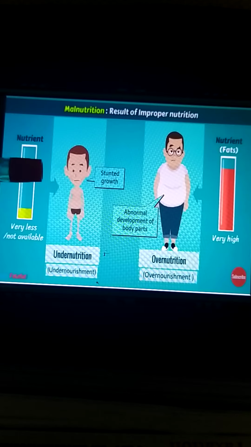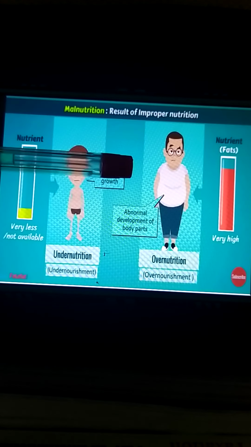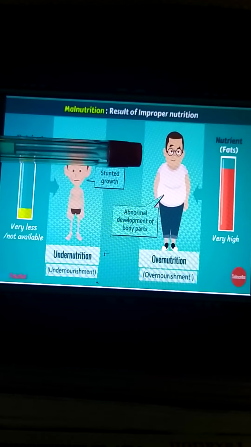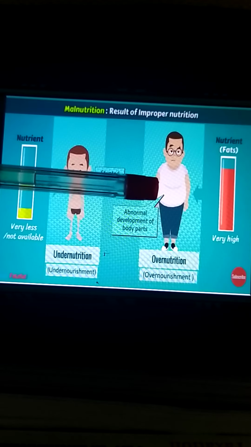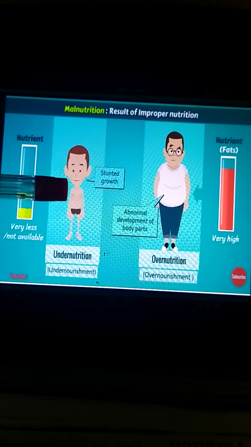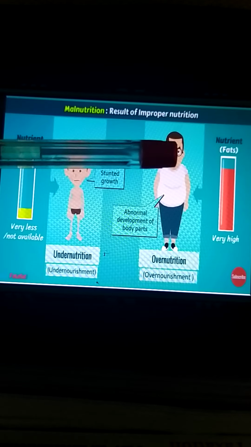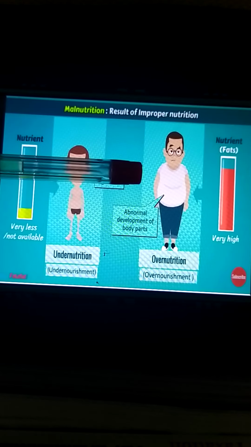Okay, so he is undernourished, he is not having many nutrients in his body, and see how he will grow so thin and lean. Yes, he will not get so much energy. He cannot concentrate in his classwork. Here you can see that this boy is eating constantly only fatty foods, the food that contains fats. So what? An abnormal amount of fat will grow in his body. That is overnutrition. If you are not eating a proper amount of food that contains nutrients, you will be undernourished. And if you are going on eating over and over, there will be overnutrition.